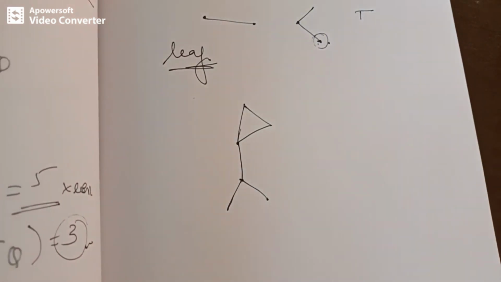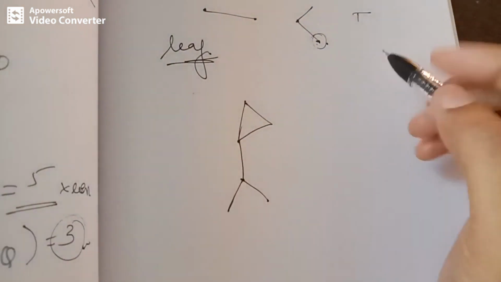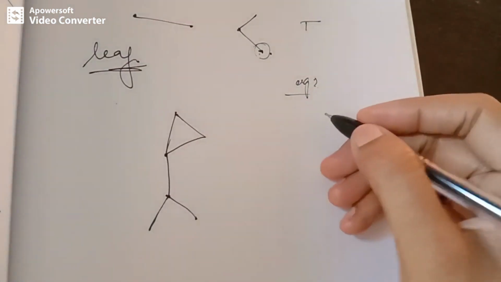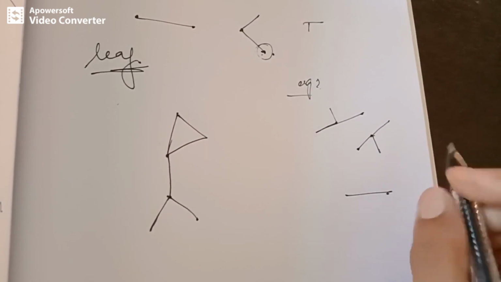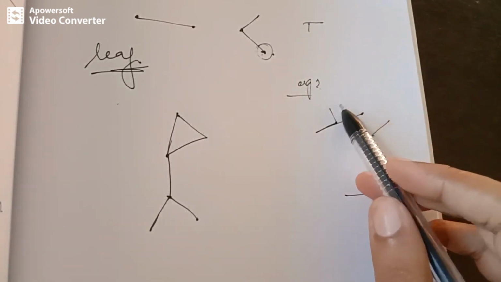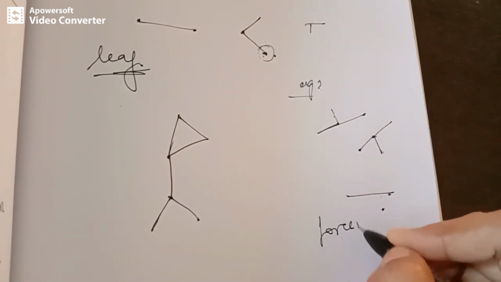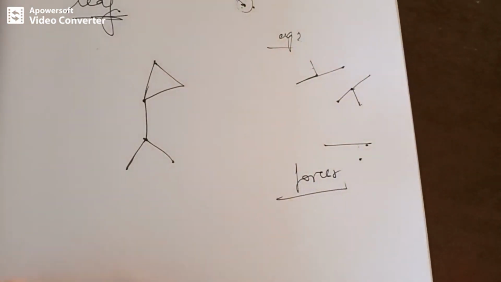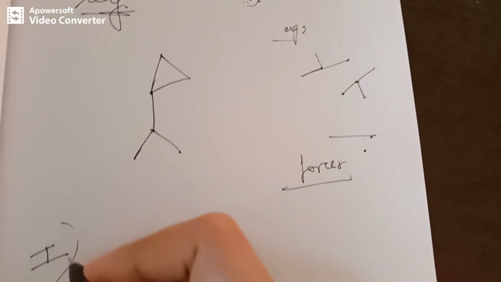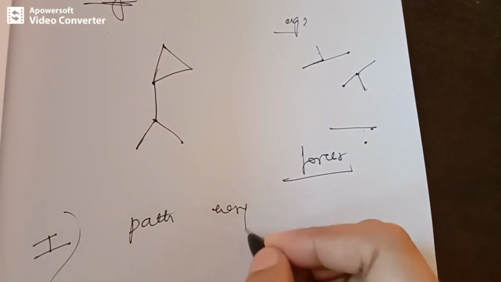Next, if we want to describe a forest, let us take this example. Let's say these are the components. We observe that each component in the graph is connected, right? And each of them is a tree. So we can call such a graph a forest. Next we'll look into the theorems of trees. The first theorem is: in a tree there is one and only one path between every pair of vertices.